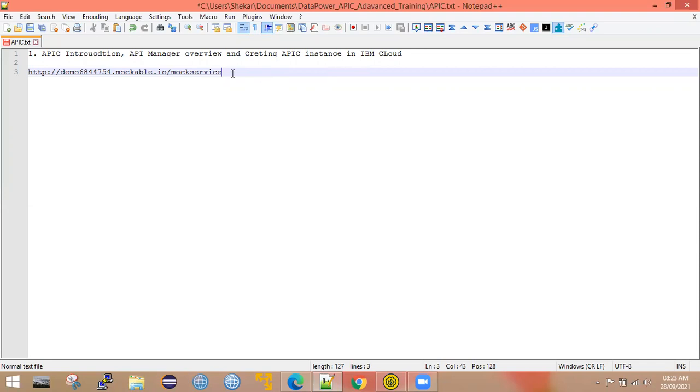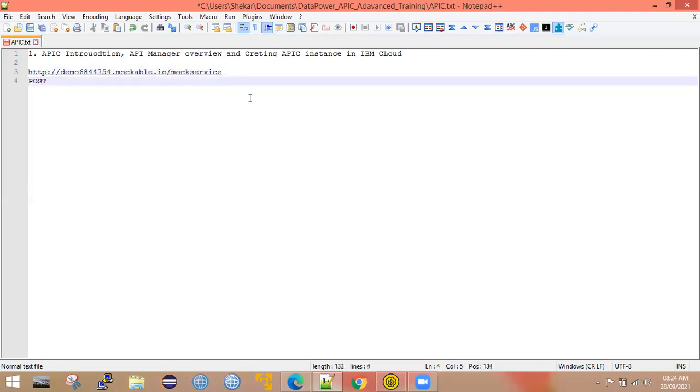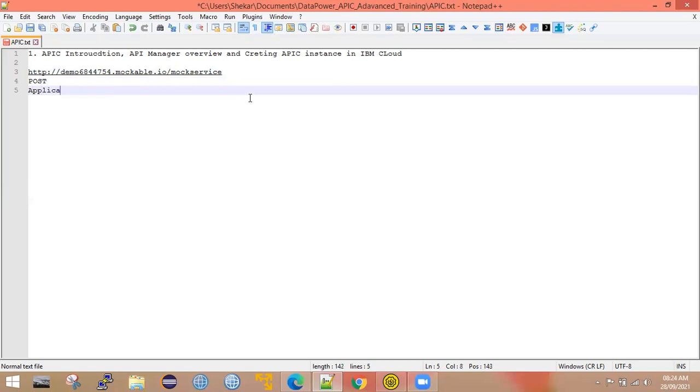So now this is a web service. Now I wanted to expose this as an API in API Connect. This is a REST web service, and I will expose this REST web service as a REST API in API Connect. So this is a URL and it's a post method. The content type for this is application/JSON, which means we need to send some JSON message to it, right?